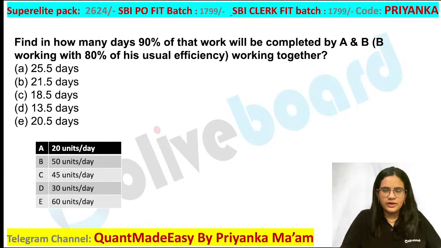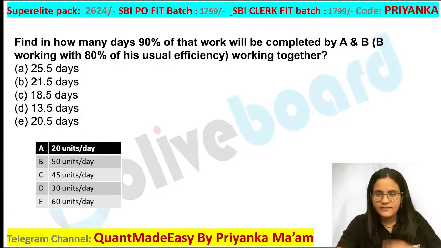Arun Raj is getting D option, 13.5. What about others? Okay, so what is the value of E? There might be a mistake. Okay, so 60 is the correct value, right?